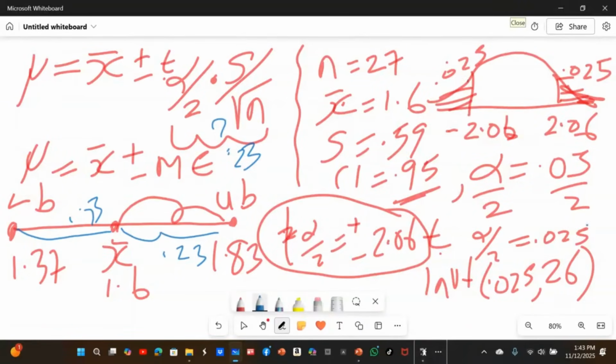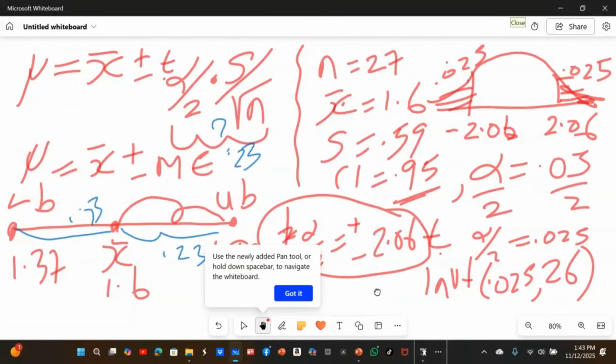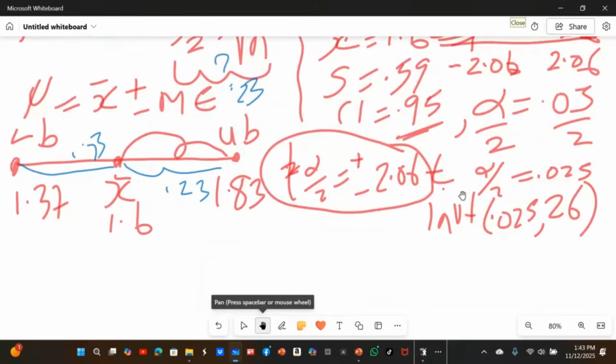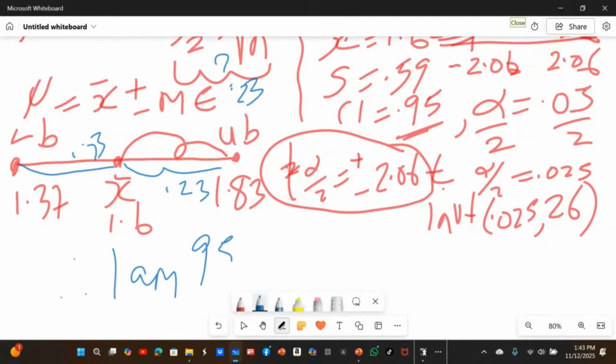Therefore, you make a decision, because this is a real world question. Therefore, I am 95% confident that the population mean, mu, lies between the upper bound and the lower bound.